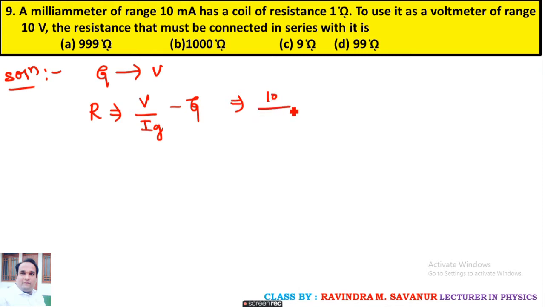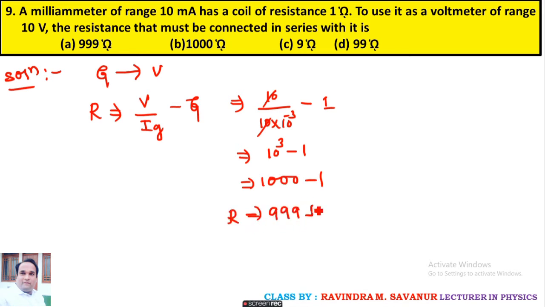Here voltage is given as 10, and the current range is 10 milliampere, meaning 10 into 10 to the power of minus 3, and capital G is 1 ohm. So 10 to the power of minus 3 comes to the numerator as 10 to the power of plus 3, meaning 1000, minus 1. Then what is your answer? 999 ohm. That is option A.